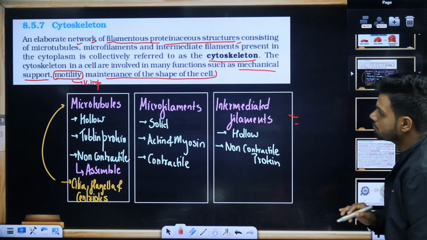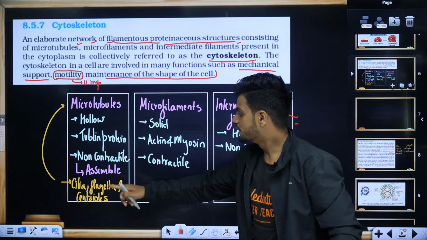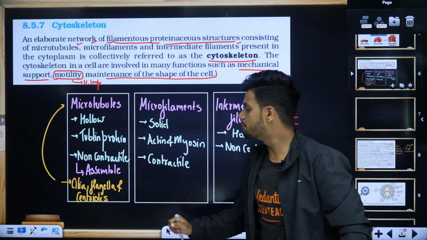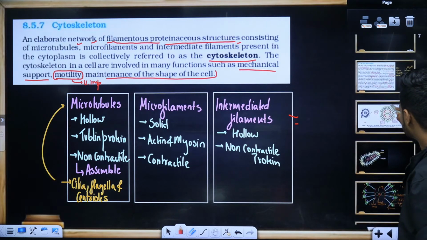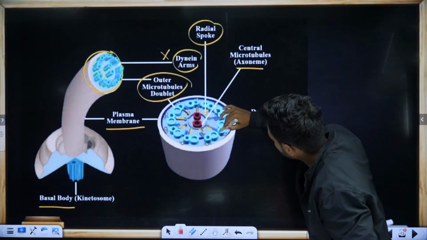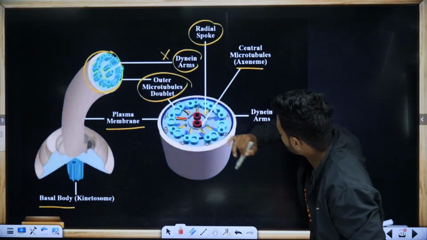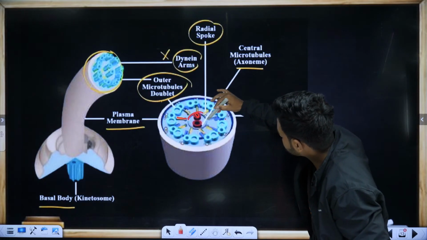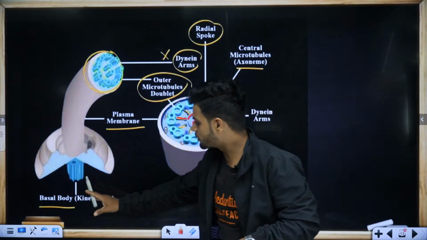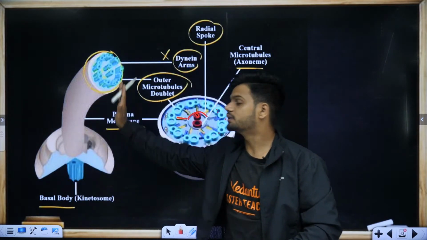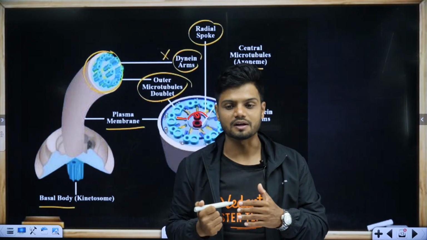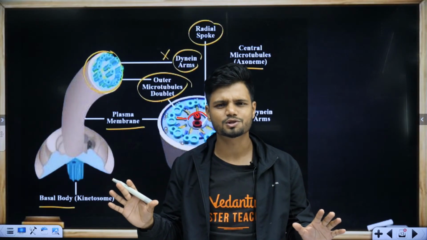Didn't we learn that microtubules are hollow in nature? They make assembly. Cilia and flagella are made up of microtubules, made up of tubulin protein. See here, this is called the peripheral microtubules. This is the radial spoke, central microtubules, central sheet. Done. This entire thing is called the basal body, through which your entire cilia and flagella are emerging. Very easy to understand.